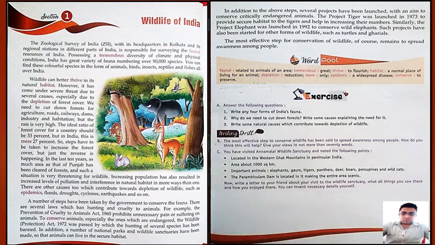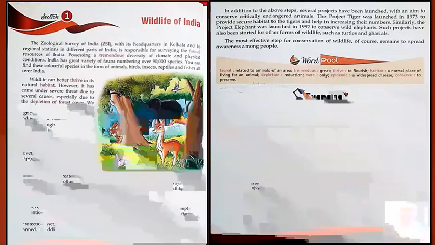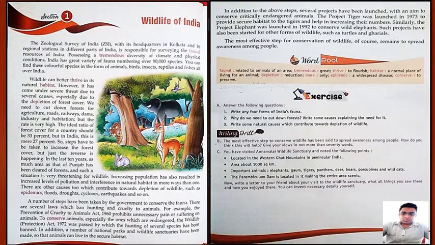Now coming to the chapter, the Geological Survey of India, GSI, with its headquarters in Kolkata and 16 regional stations in different parts of India, is responsible for surveying the faunal resources of India. Now, what does this mean? Faunal means related to animals of an area, the different variety of animals present in a particular area.